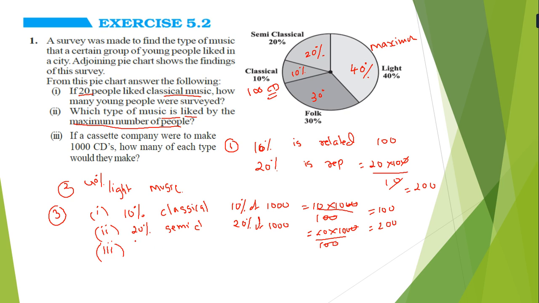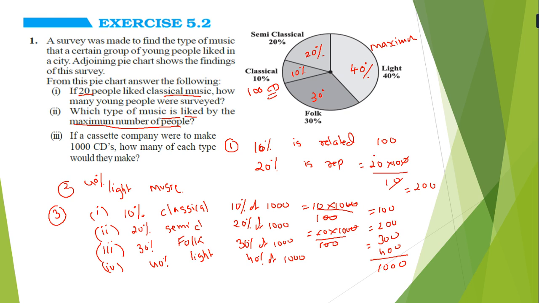Third is 30%, that is folk music. Again 30% of 1000. In the same way you can find out. Fourth is 40%, that is light music. Youngsters are mostly using light music. So that is 40% of 1000. So we get the answers 300 and 400. The total must be equal to 1000. Then we can say our answer is correct.